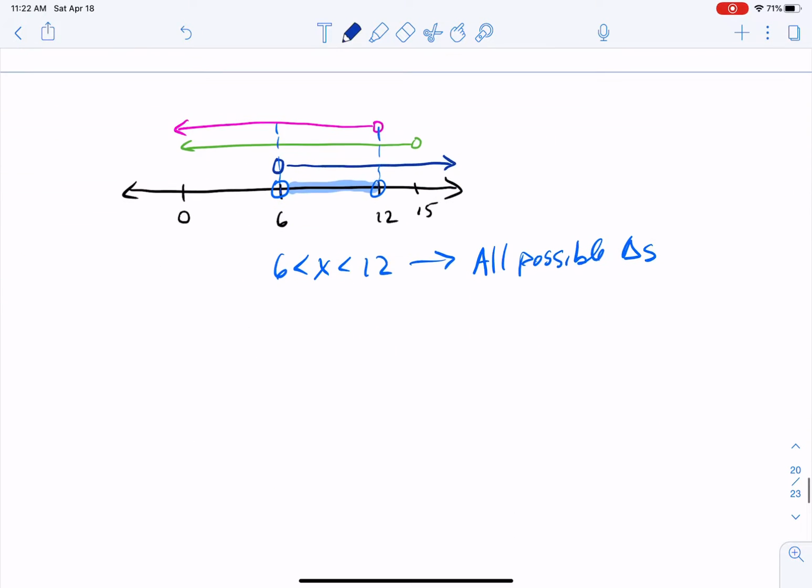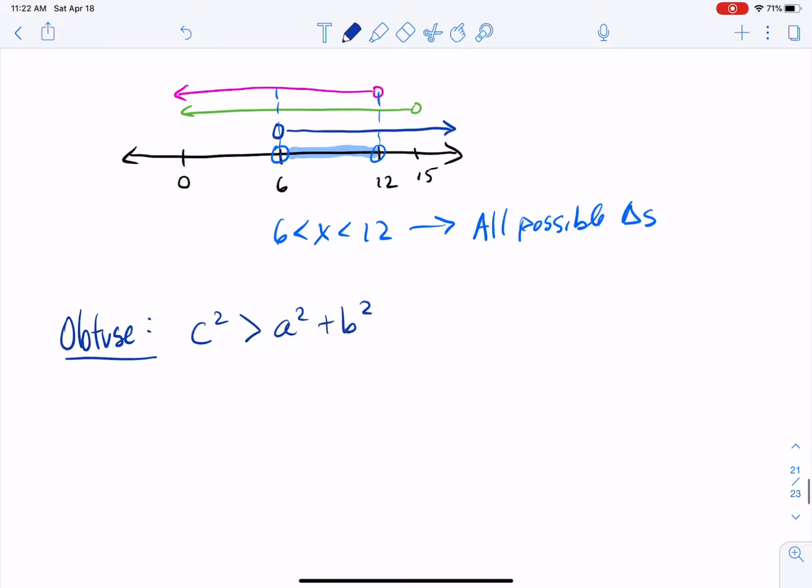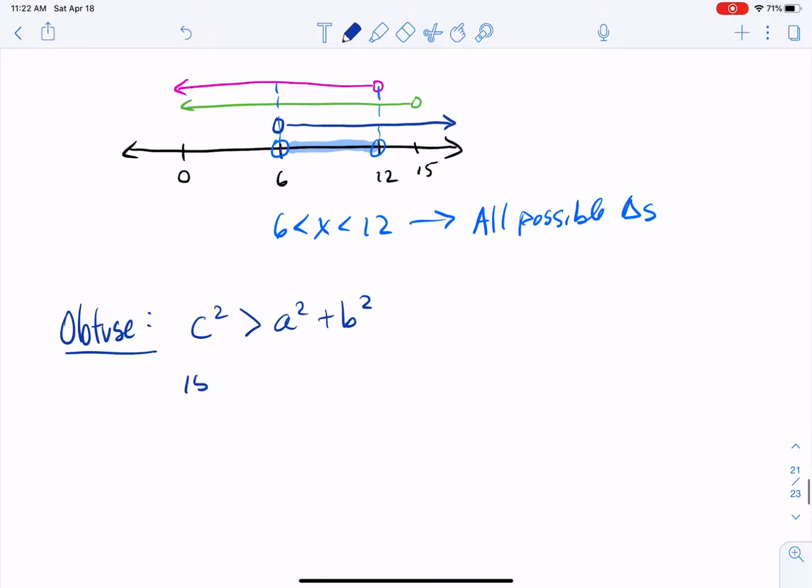To be an obtuse triangle, we know that c squared is supposed to be greater than a squared plus b squared. Our c is 15. It's the biggest side. It's got to be bigger than x squared plus, in parentheses, x plus 3 squared. Our a squared and our b squared.